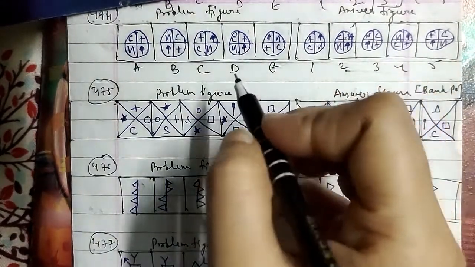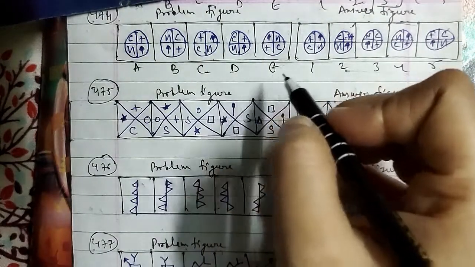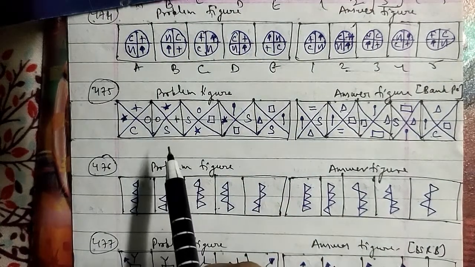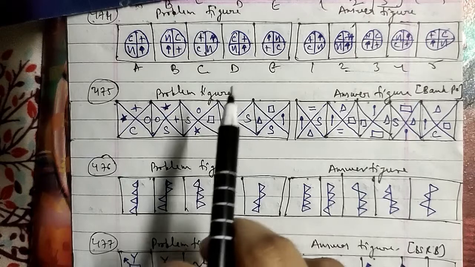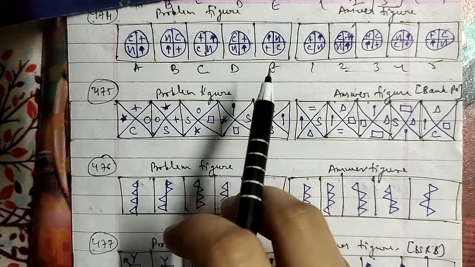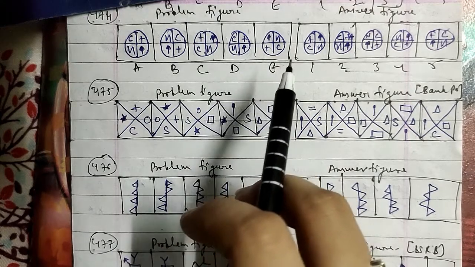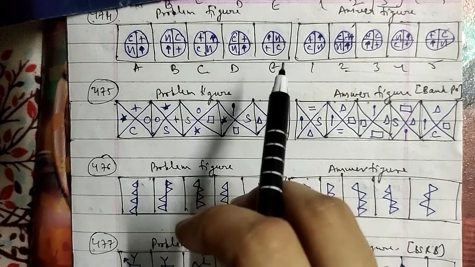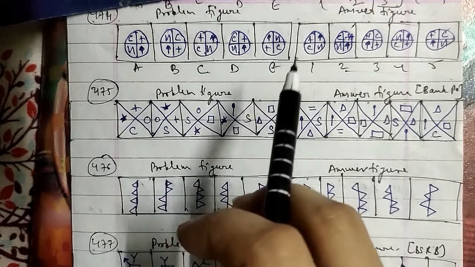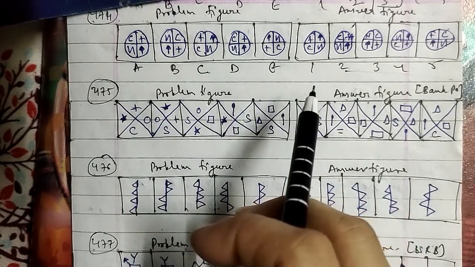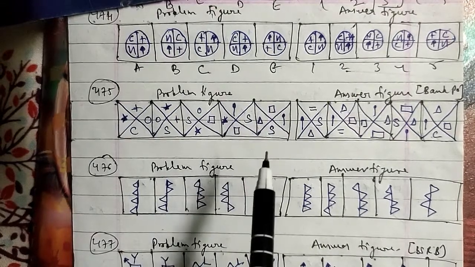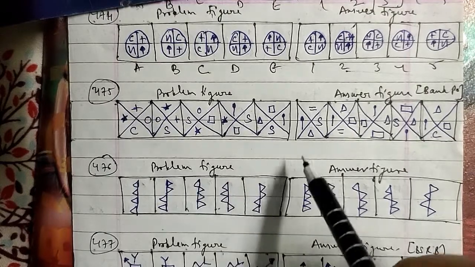Here, in each step, all the symbols move one step clockwise in one step and interchange positions, while the third symbol moves one step anti-clockwise and is replaced by a new one in each step. This goes on alternatively, where all the symbols move one step clockwise in one step, and the opposite, the interchange of positions, happens in the next step. For that reason, the right answer after the E figure will be the first figure for this question.